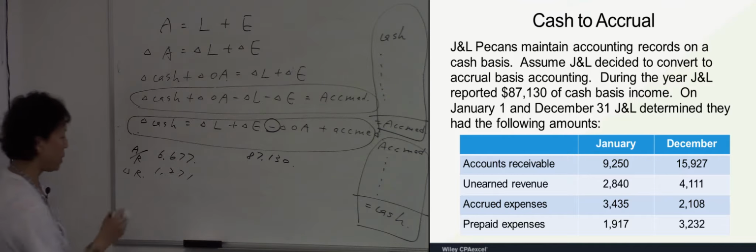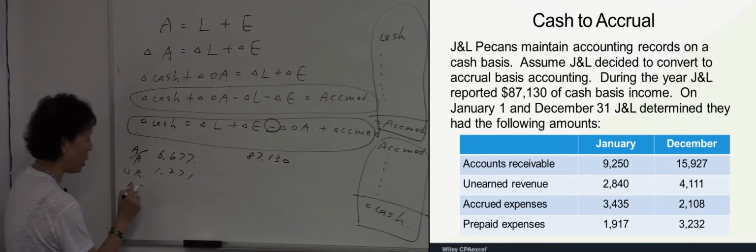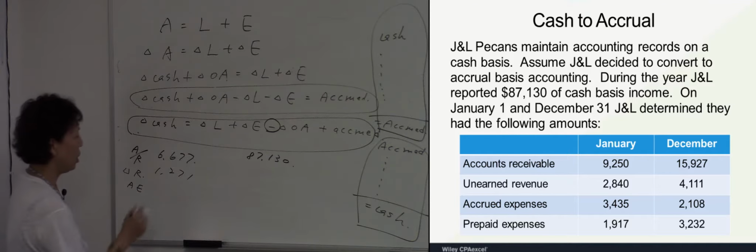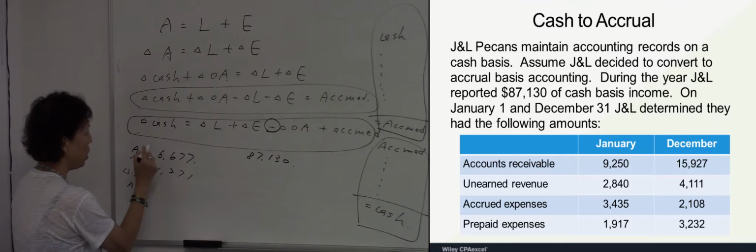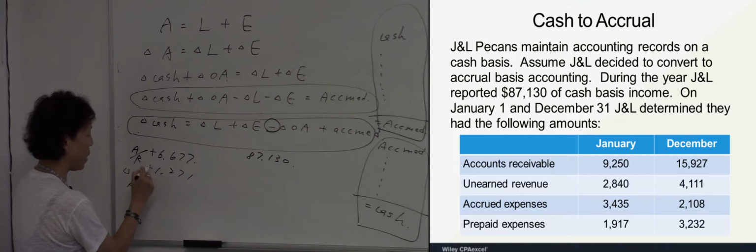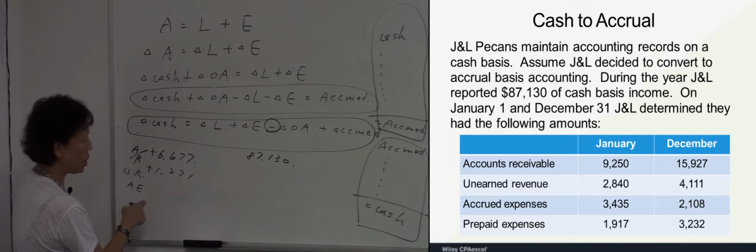And accrued expense, let's put AE, accrued expense. We have a decrease. Okay, this is increase. Increase means positive, right? Decrease means negative.